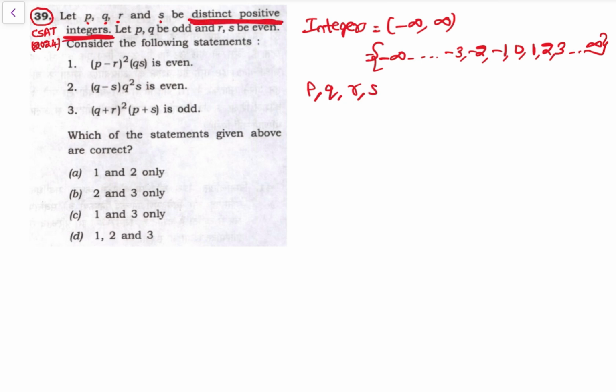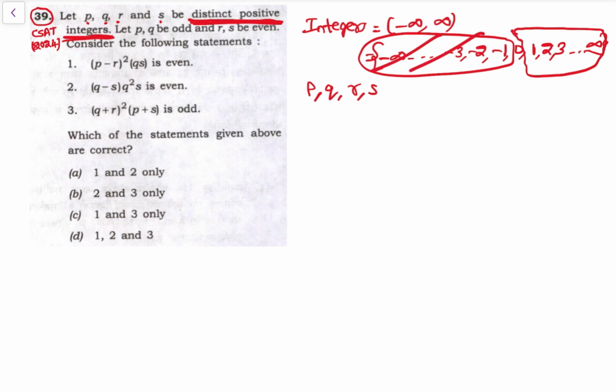अब देखो positive integers are what? ठीक है, so positive integers are these things, right? ये negative integers हटा देंगे, right? Negative integers, and 0 is neither positive nor negative. So P, Q, R, S are 1, 2, 3, 4, so on till infinity, right?